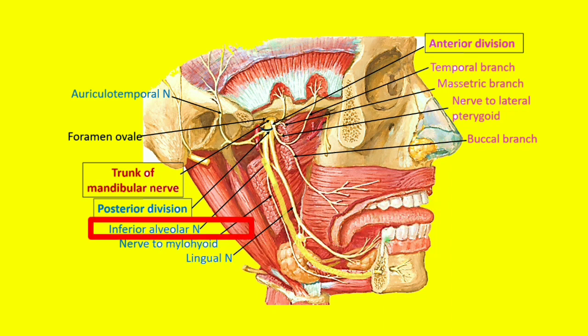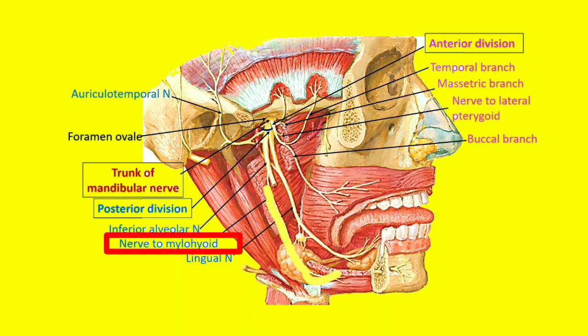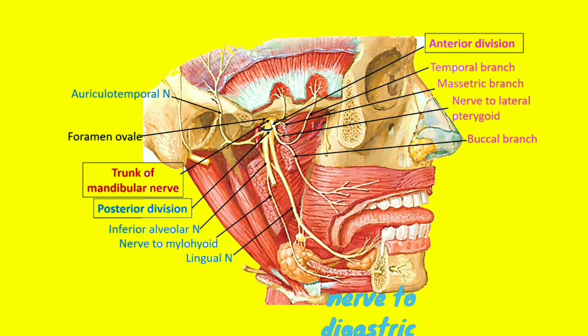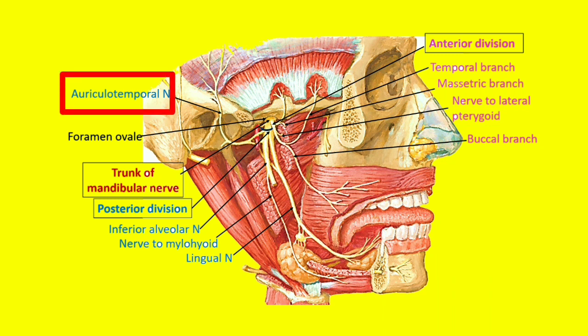Inferior alveolar nerve. It is the branch of the posterior division which supplies the teeth and the mucoperiosteum of the mandibular teeth. The mylohyoid nerve, a branch of the inferior alveolar nerve, is motor in nature and supplies the mylohyoid muscle. It also supplies the anterior belly of the digastric. The ultimate branch of the inferior alveolar nerve is the mental nerve, which supplies the skin of the chin and lips as a sensory nerve. Last but not least, the mandibular nerve also gives a branch known as the auriculotemporal branch, which supplies the skin of the scalp, particularly the auricular and temporal region, and is sensory in nature.